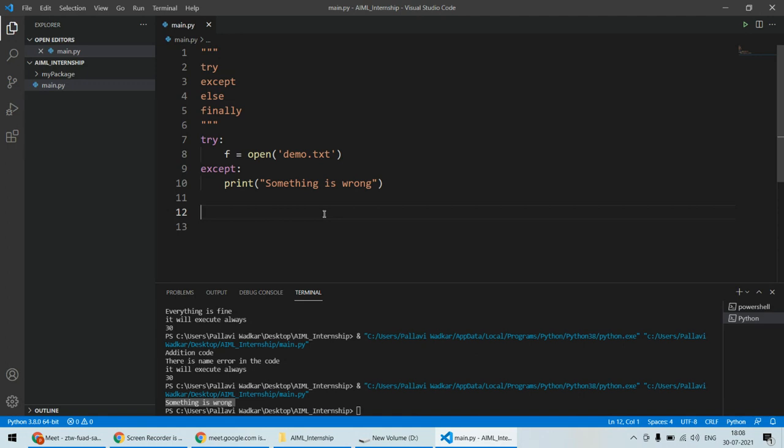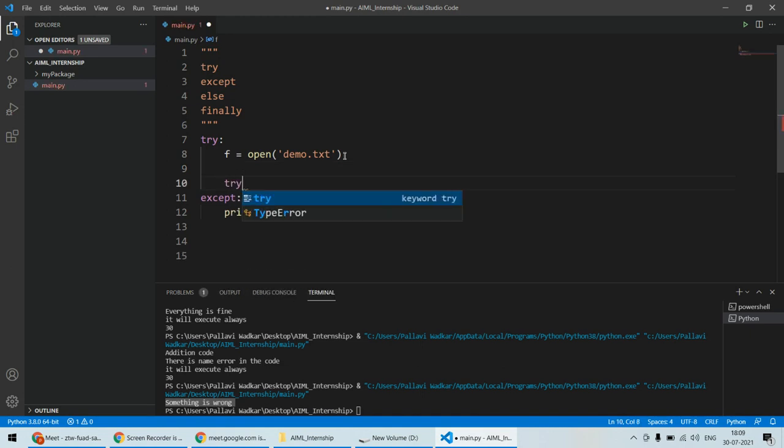Now if I want to write something, let's open this file in the read mode, and I want to write some content in that file. And if I fail to write the content in that file, I can actually close that file also. Let's say again I'll use the try statement.